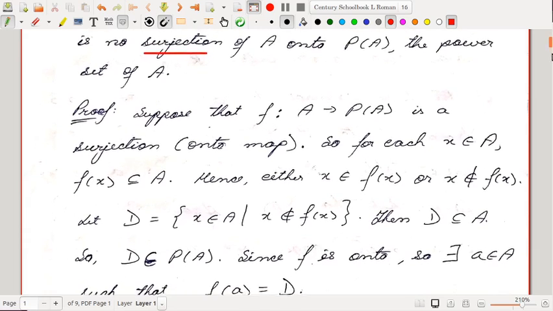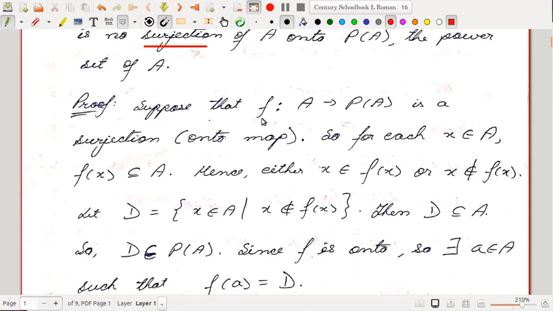So let us see. Suppose that f from A to PA is a bijection, or surjection, that is, an onto map. One thing you observe is that we can always define a 1-1 map from A to PA. That is quite simple. You take each element of A to the corresponding singleton set, so small x goes to singleton x. That will give you a 1-1 map. So a 1-1 map is always there, but there cannot be any onto map. That is what we will show.